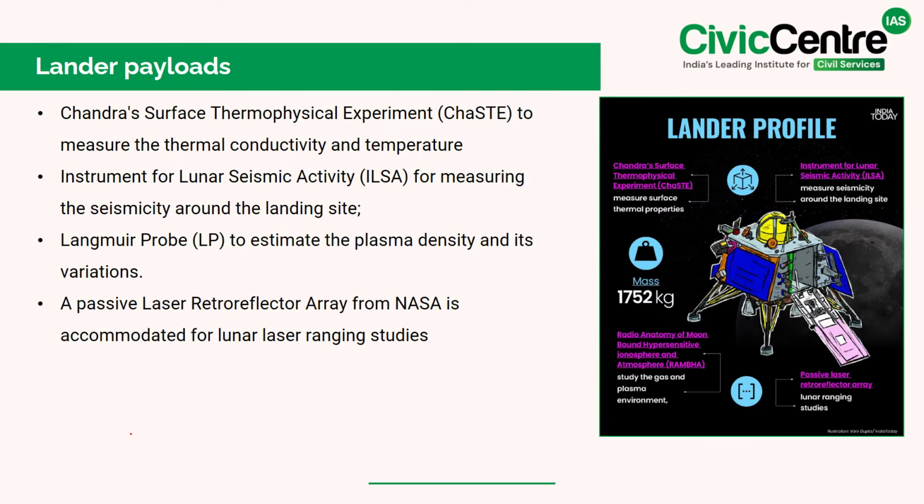Now, let's discuss the payloads on board the Vikram lander. See, the lander carried multiple scientific instruments, including the ChaSTE, the Chandra's Surface Thermophysical Experiment, to measure the thermal conductivity and temperature of the lunar surface. Second is the Instrument for Lunar Seismic Activity, which detects and measures the seismic activity around the landing site, and also the Langmuir probe to estimate the plasma density and its variations on the moon, and also the passive laser retroreflector array from NASA to enable lunar laser ranging studies.